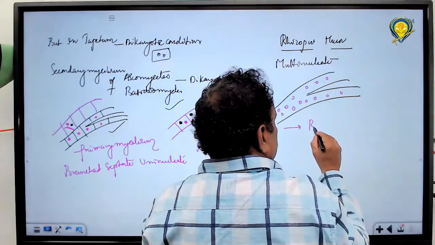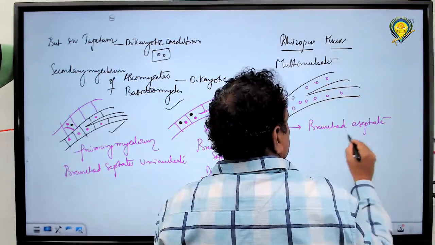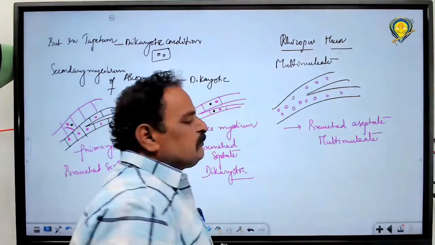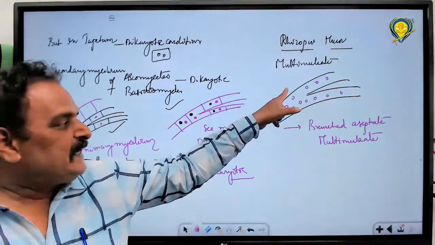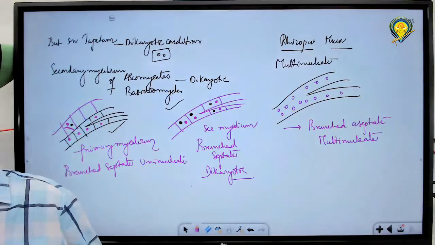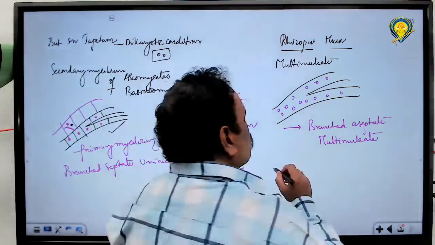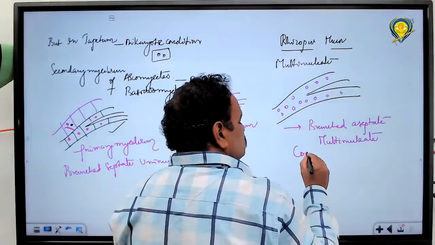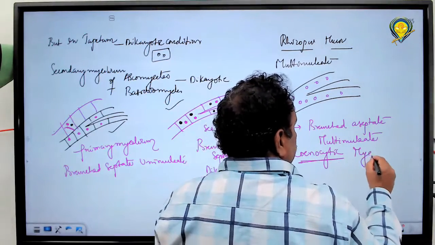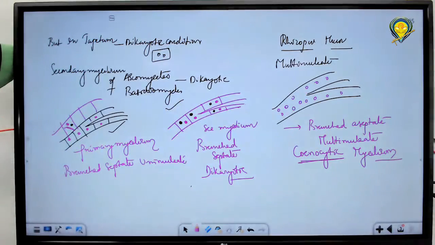This condition is called cenocytic. This mycelium is called cenocytic mycelium, a multinucleate condition.